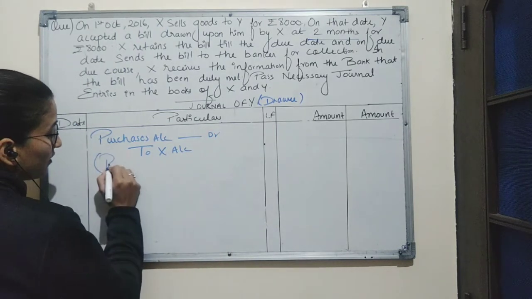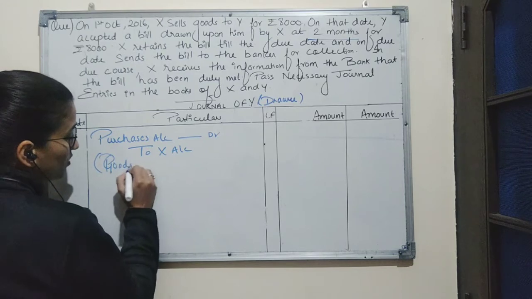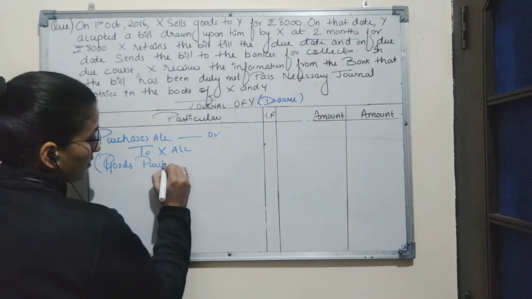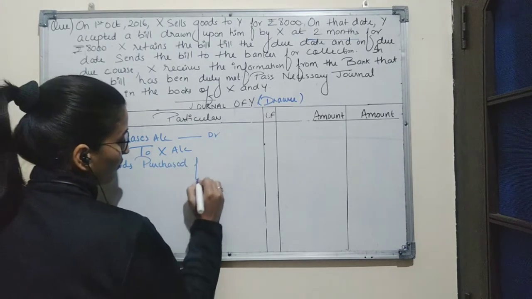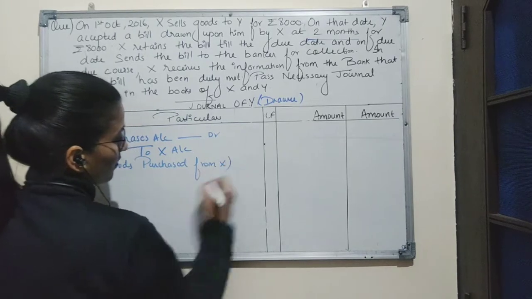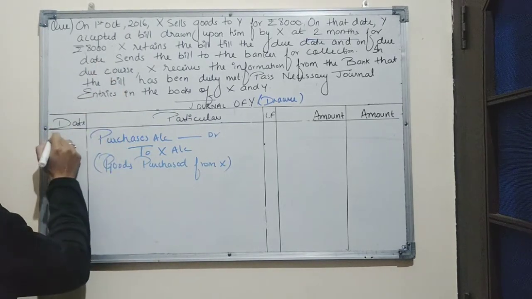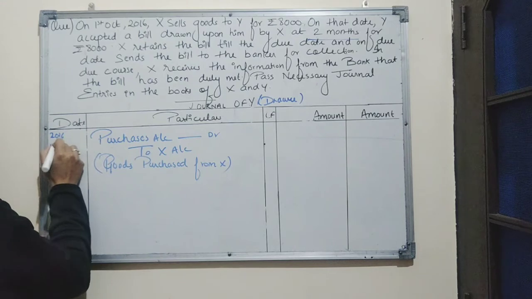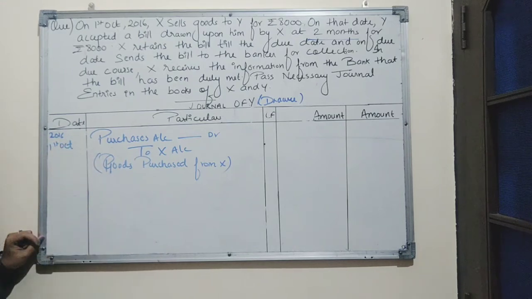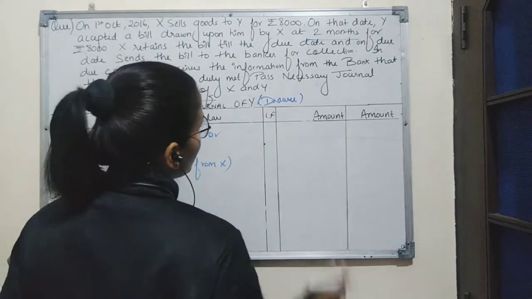Narration is goods purchased from X on the date 1st October, and the goods has been purchased for the amount 8,000.